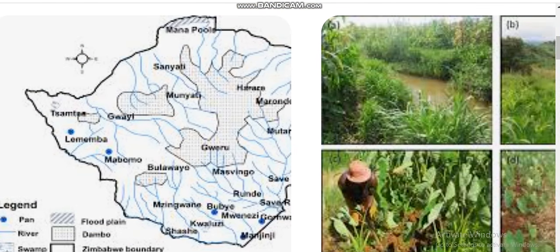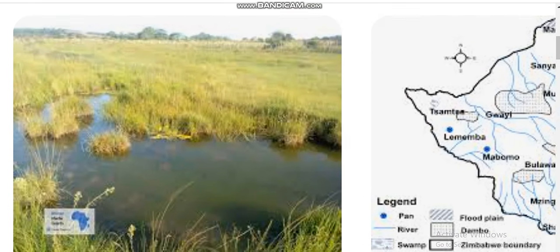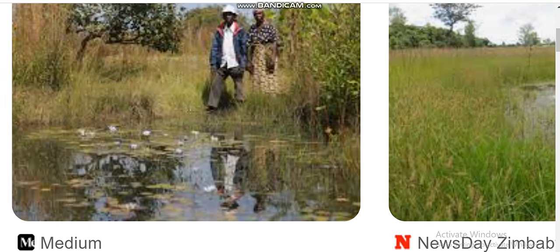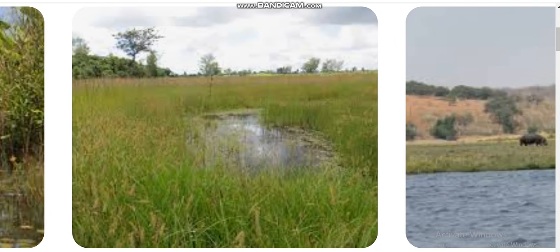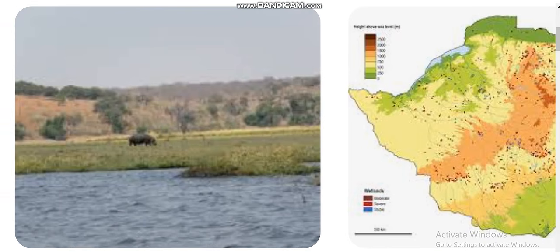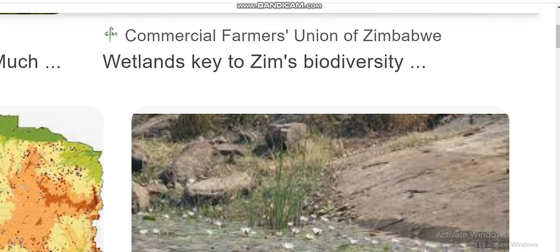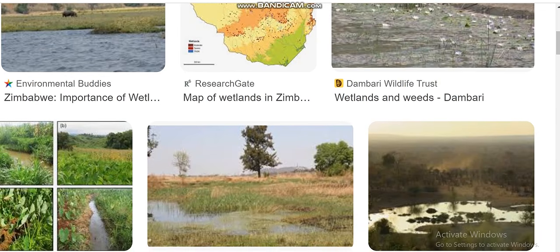To benefit from these wetlands, we grow water-loving crops, cereal crops, like rice and bananas. Just check it. You can see, these are the wetlands that we have in Zimbabwe.